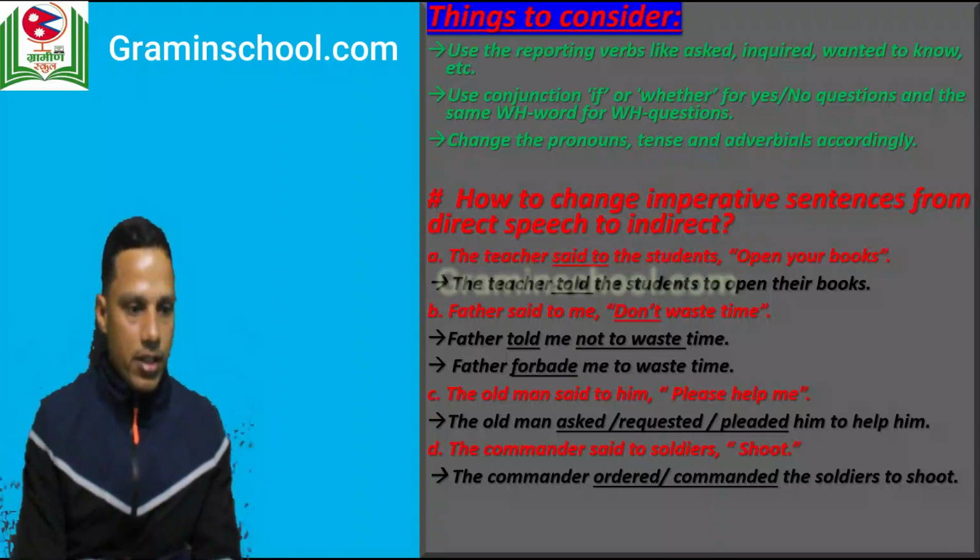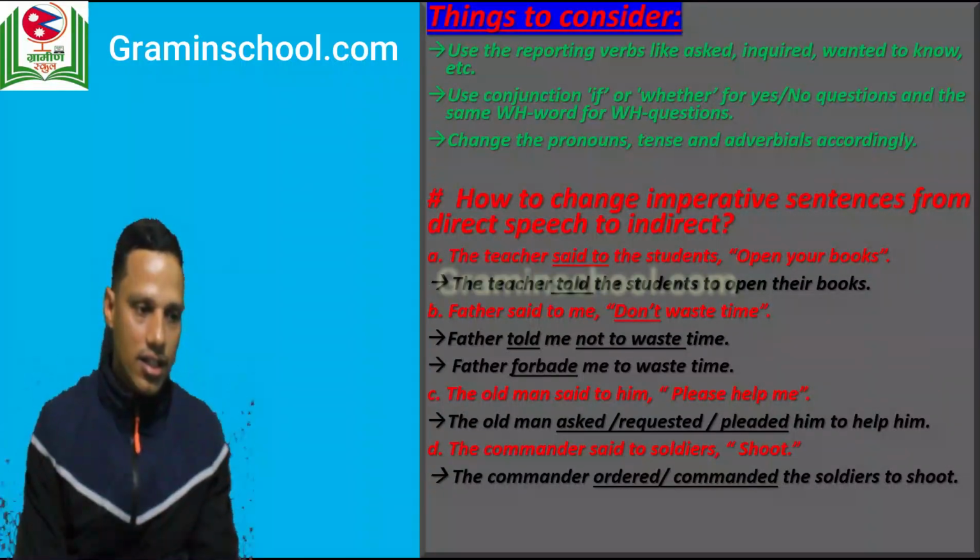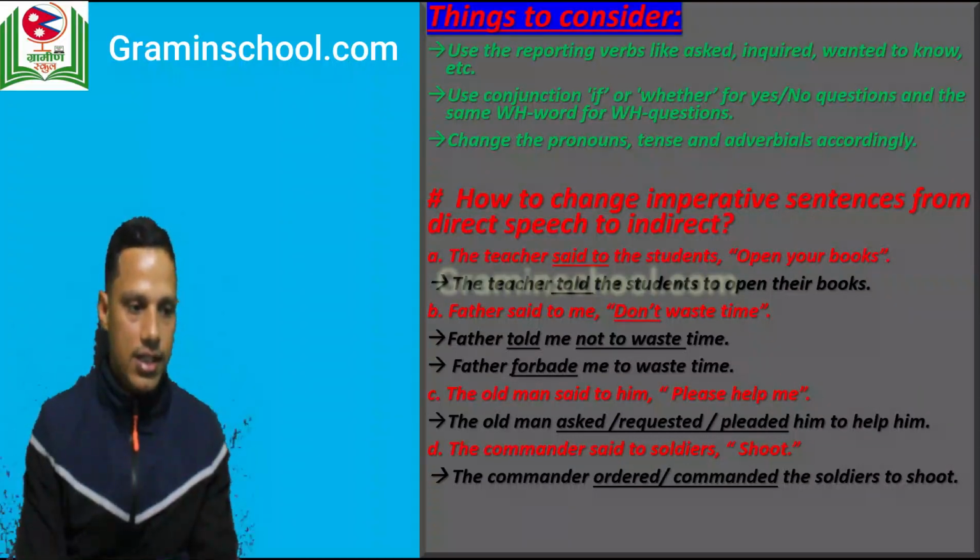Now, how to change imperative sentences from direct into indirect? Yes, let's see the examples. Number A, the teacher said to the students, open your books. Now you can change this as: the teacher told the students to open their books. Number B, father said to me, don't waste time. You can change this as: father told me not to waste time, or father forbade me to waste time.